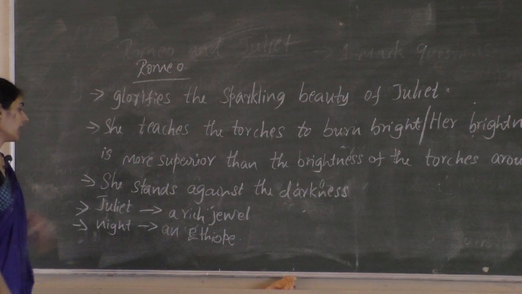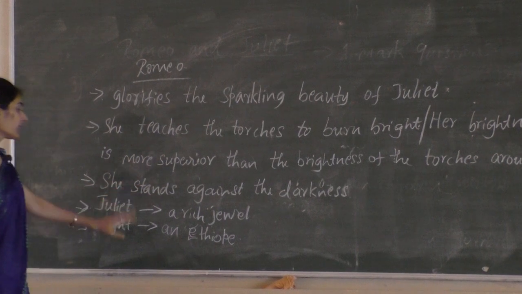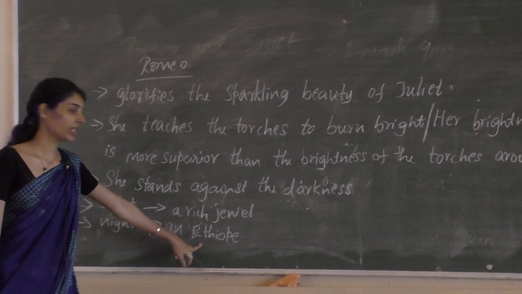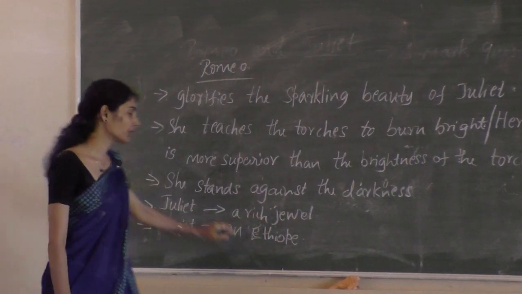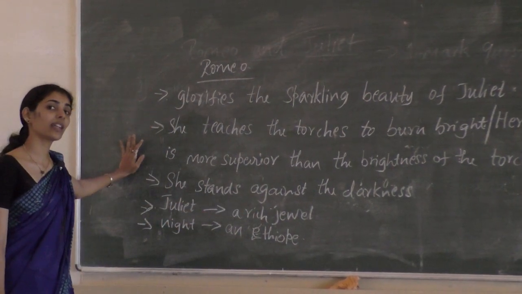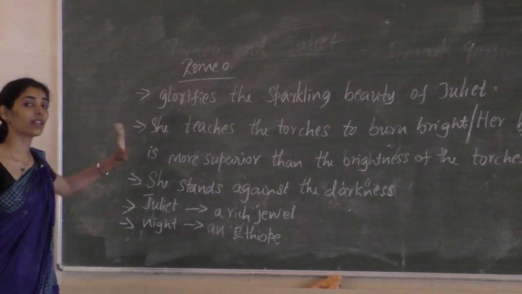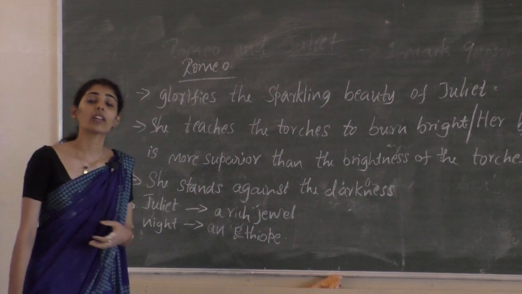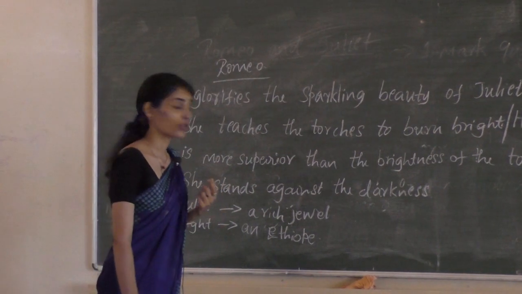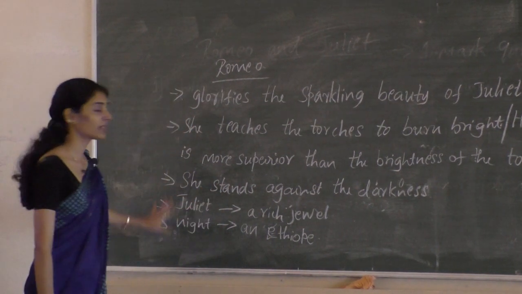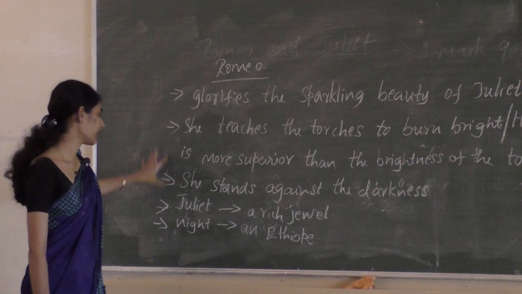So here Shakespeare beautifully compares the night with an Ethiopian lady and Juliet to a rich jewel. When she stands in that dark night, it looks as if the Ethiope is wearing very expensive, very bright jewelry. That is how he brings out the comparison.